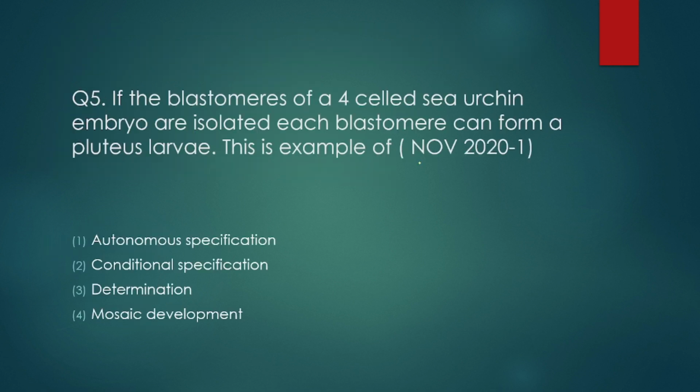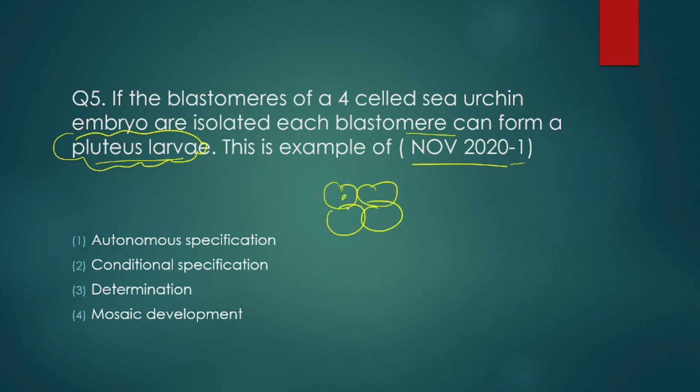Now moving further, this question was recently asked in November 2020, shift 1. If the blastomeres of a 4-cell sea urchin embryo are isolated, each blastomere can form a Pluteus larva. If we take the 4-cell stage, this particular thing we have already studied in the specification part.